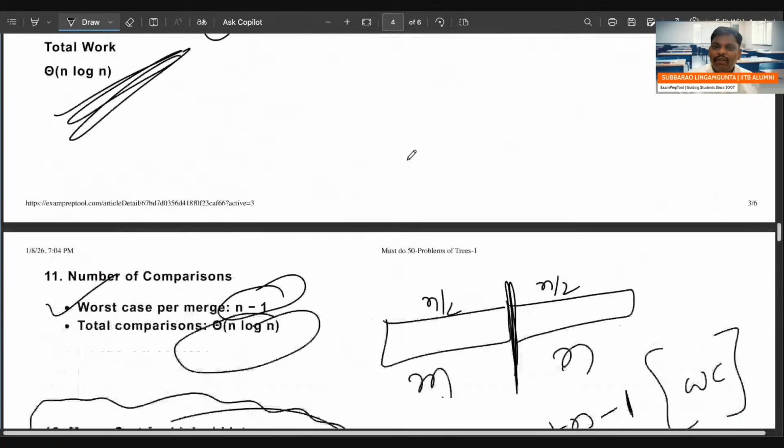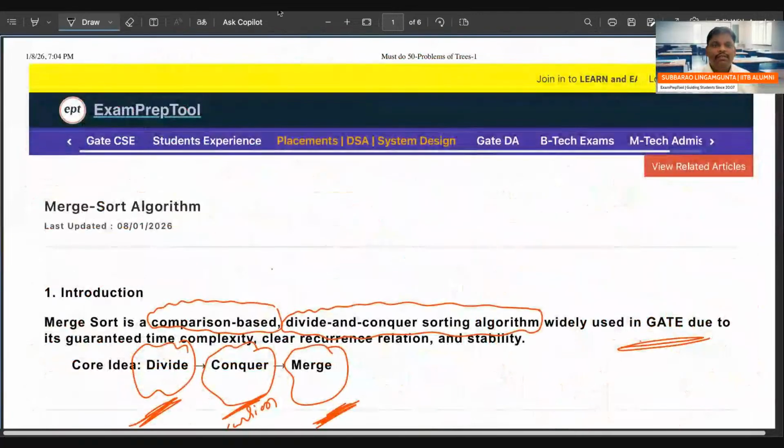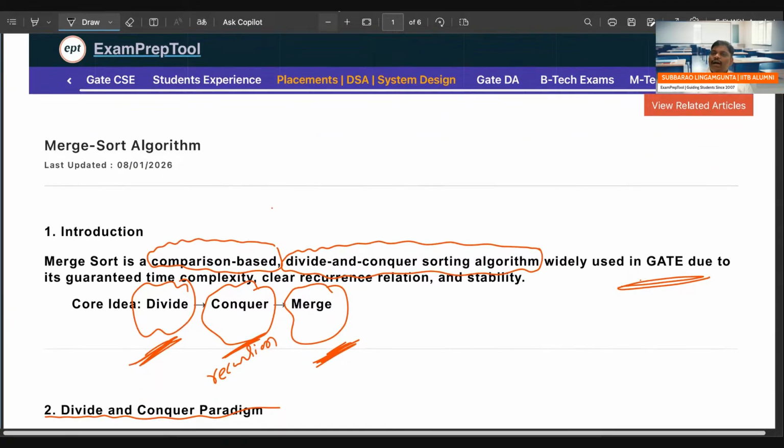But I cannot cover the total merge sort in one class. It actually requires 10 hours. Merge sort requires 10 hours, and I just completed it in half an hour.